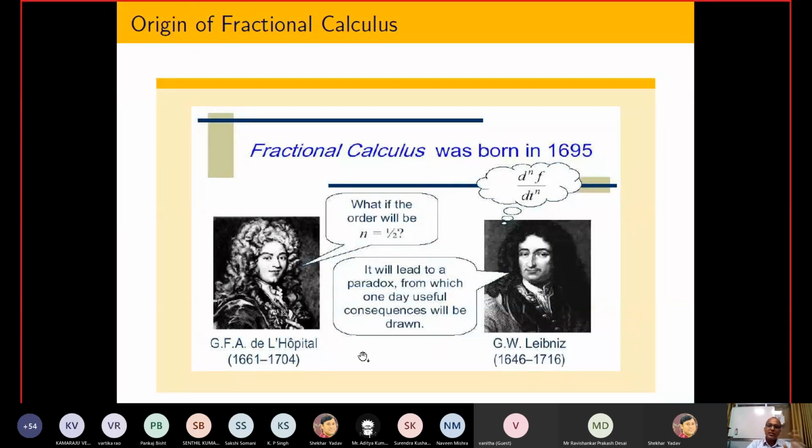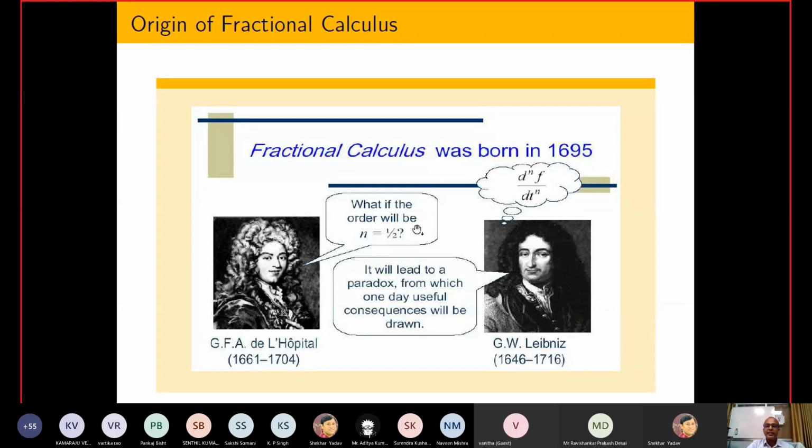And if you see the story, then that is very old. In the same era, Newton developed the classical calculus, and at the same time this question comes into picture. L'Hopital wrote a letter to Leibniz asking, what if the order n is equal to half? So they defined this kind of operator, d power n f(t) by dt power n with n equal to half.